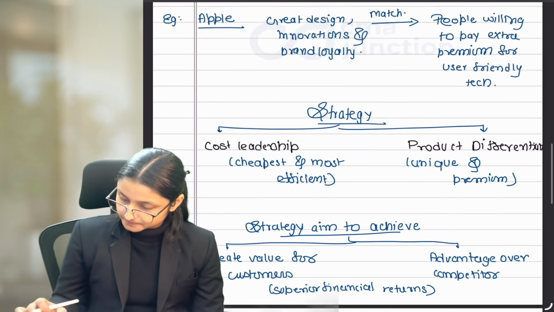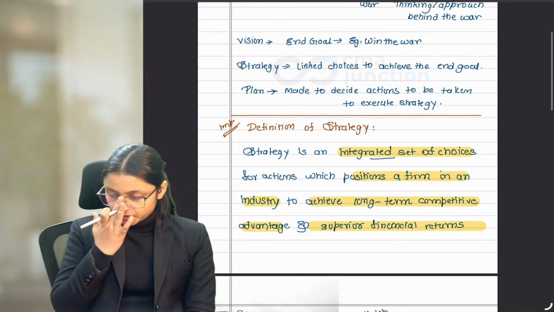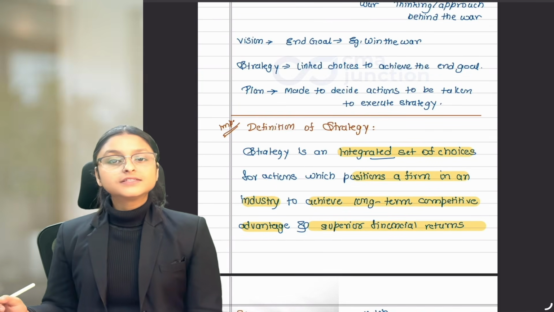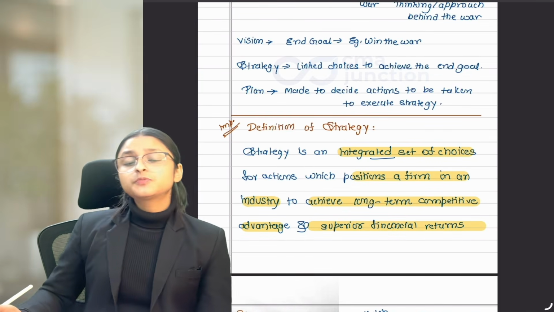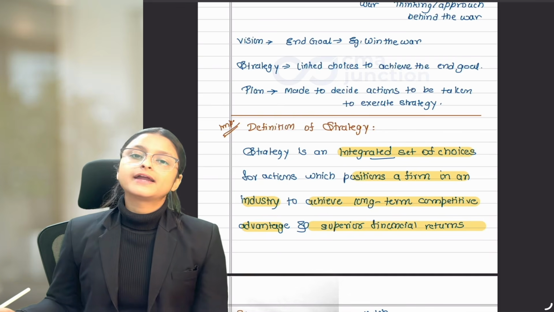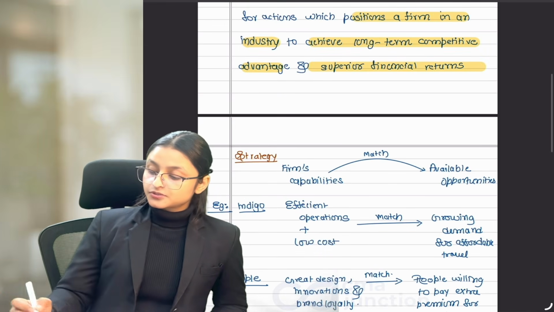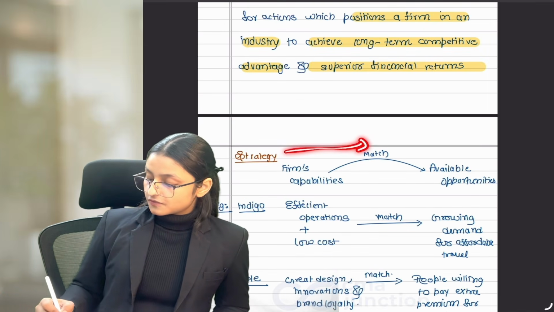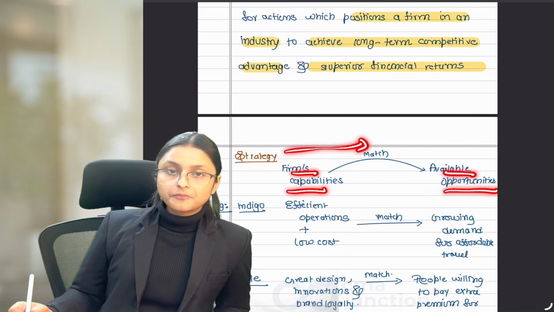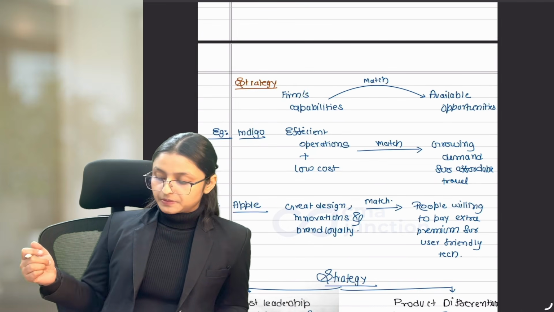Done. So this was all about strategy. What we have learned till now: strategy is an integrated set of choices which positions a firm in an industry to earn superior financial return and gain long-term competitive advantage. Strategy aims to match firm's capability with available opportunities, like we see in the Indigo and Apple's example.